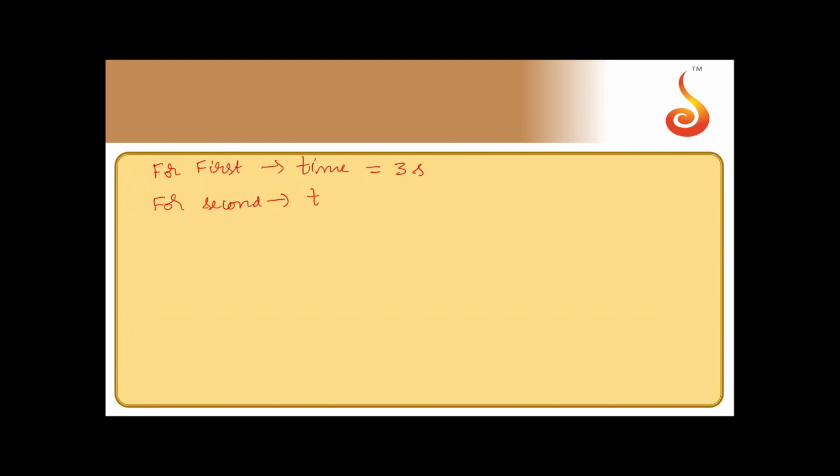For second body, time of traverse is 2 seconds. So distance covered by the first body h1 will be equal to half g into 3 square. That is equal to 9 by 2, so 9 by 2 into 9.8. This is what you get. So h2 is equal to half g into 2 square. That is equal to, so this will be 4 by 2 is 2 into 9.8.